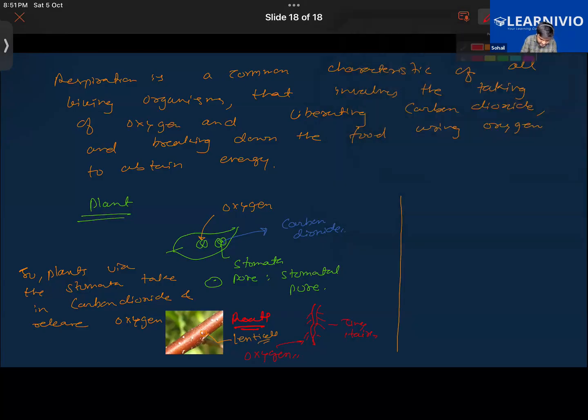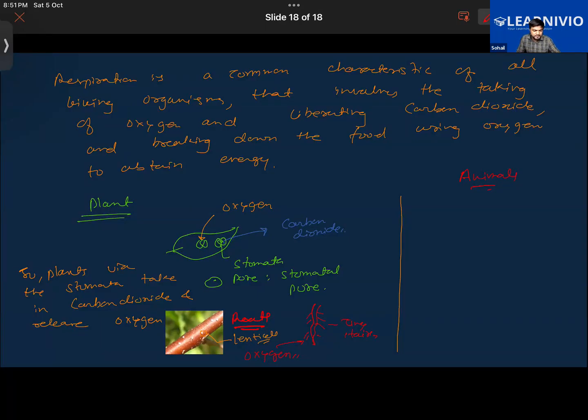So that was all about the plants. But in the case of animals, it is kind of different and complex, right? How will the animals be doing respiration? They have a complex mechanism. They have lungs which help them breathe in oxygen.